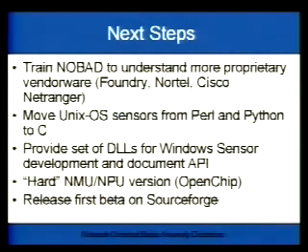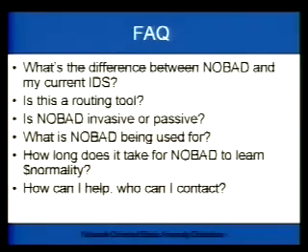We're currently working on a hardware version under the OpenChip license, which will actually use a network processor unit, not network management unit, and be in a box. We'll just release the information, and then you can do whatever you want with it. And we'll have the first beta up on SourceForge in a couple of weeks. We were actually planning to have it finished before NANOG, but a lot of things, you know how it is.